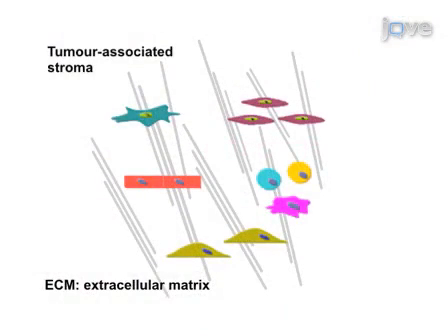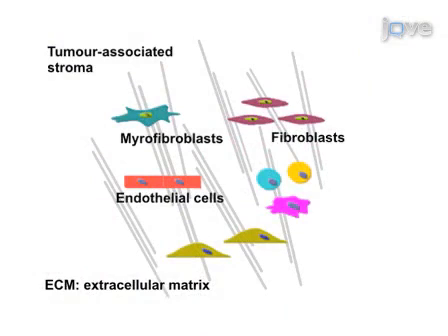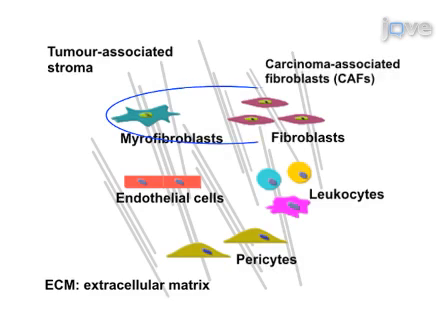The tumour-associated stroma consists of extracellular matrix and a variety of stromal cells, including fibroblasts, myofibroblasts, endothelial cells, pericytes, and leukocytes. Carcinoma-associated fibroblasts, rich in myofibroblasts, a hallmark of activated fibroblasts present within the tumour stroma, play a major role in driving tumour progression.